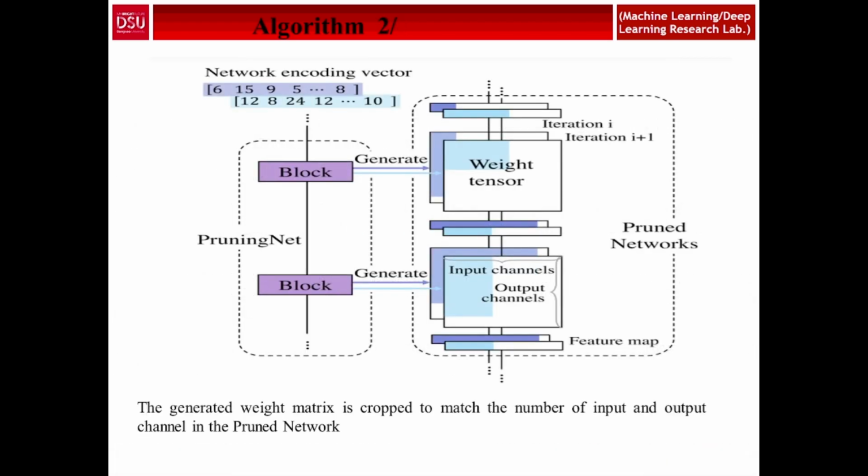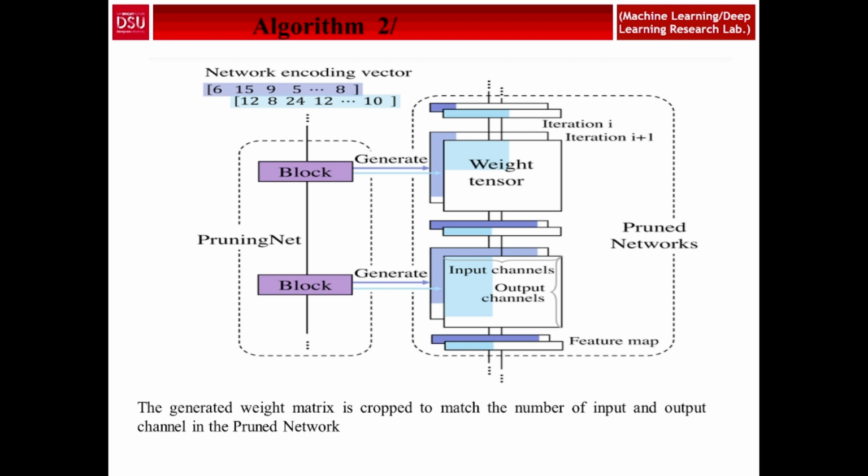And then we see here is the model. Basically the model is based on the pruning network, and the generated weight matrix is cropped to match the number of input and output channels.